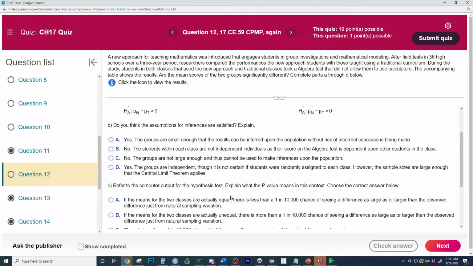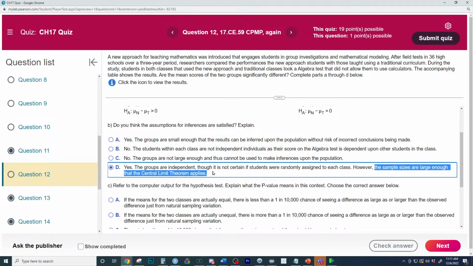Do you think the assumptions are satisfied? I would say yeah. We need independent groups. Students were randomly assigned to each class, that'd be good too. Random assignment, random, 10%, nearly normal. Sample sizes are large enough, central limit theorem applies for nearly normal. We'd look to be good on that.